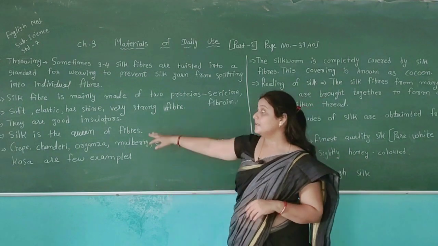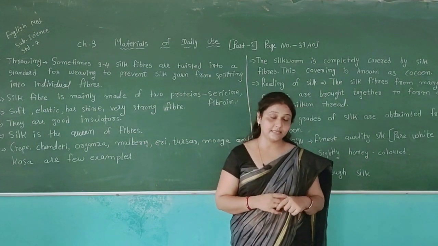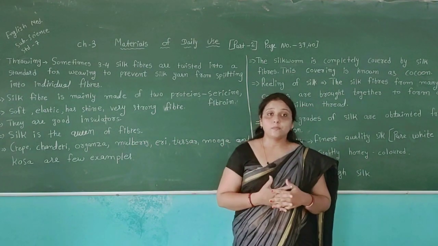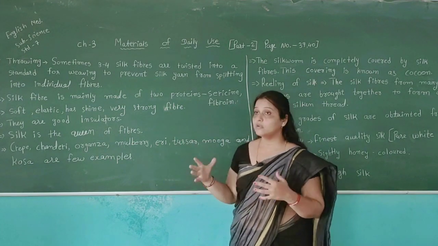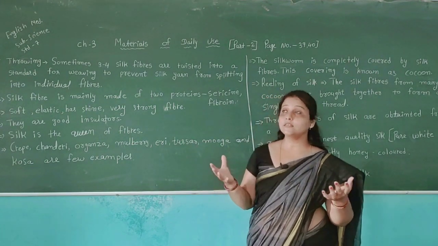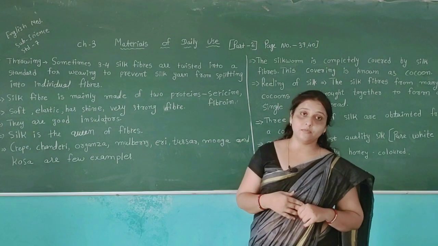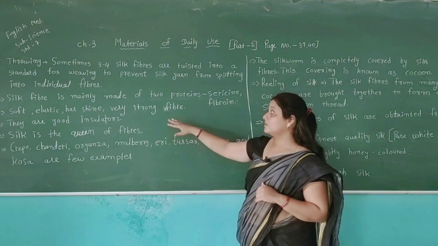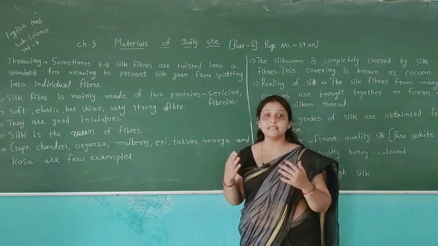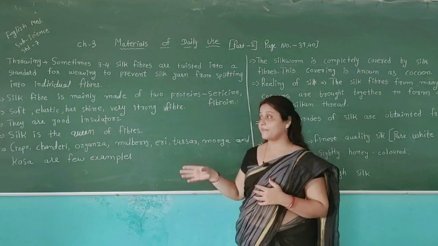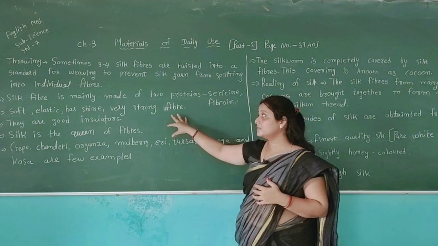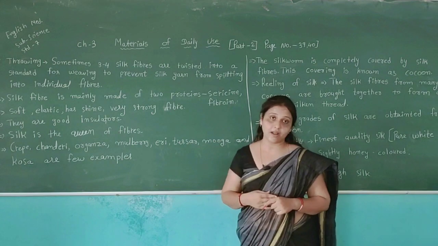For example, it is soft and elastic. It has different types of shine, because the silk has different types of shine available on its threads. It is a very strong fiber. We can say the fiber which is made from silk is a very strong fiber.